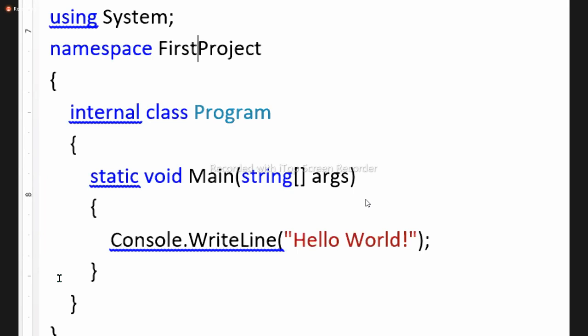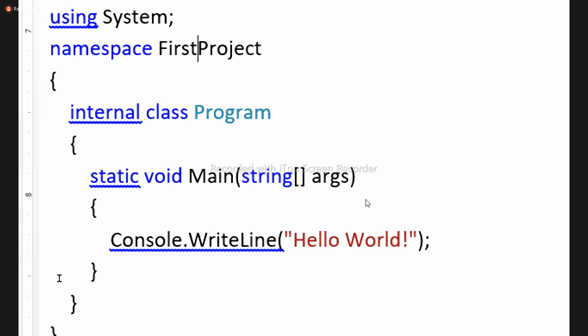Even if you don't write that, it is internal only. Did you catch my point or not? That is internal only by default. If I don't write anything, then also it is internal. If I write it also, it is internal. You write or don't write, it doesn't matter. Default state is internal.